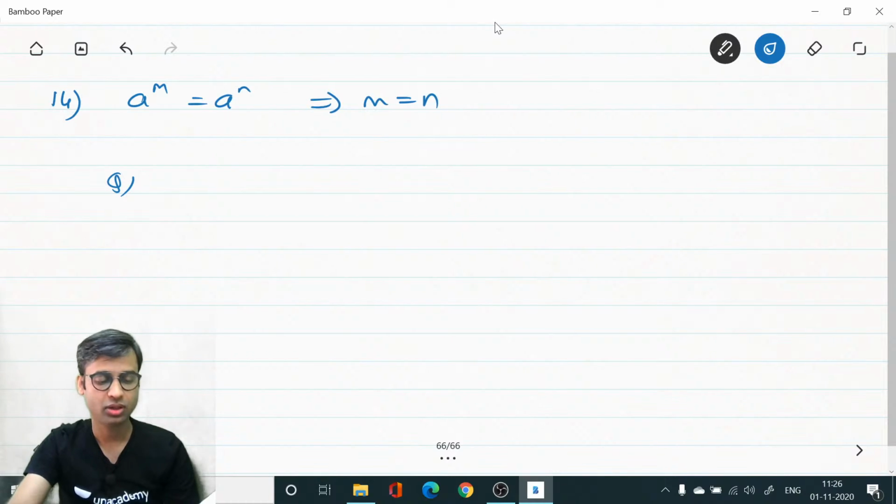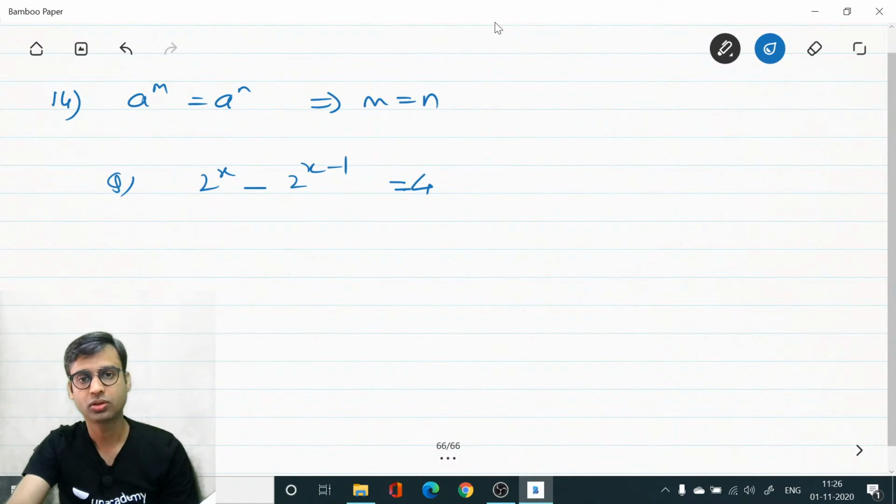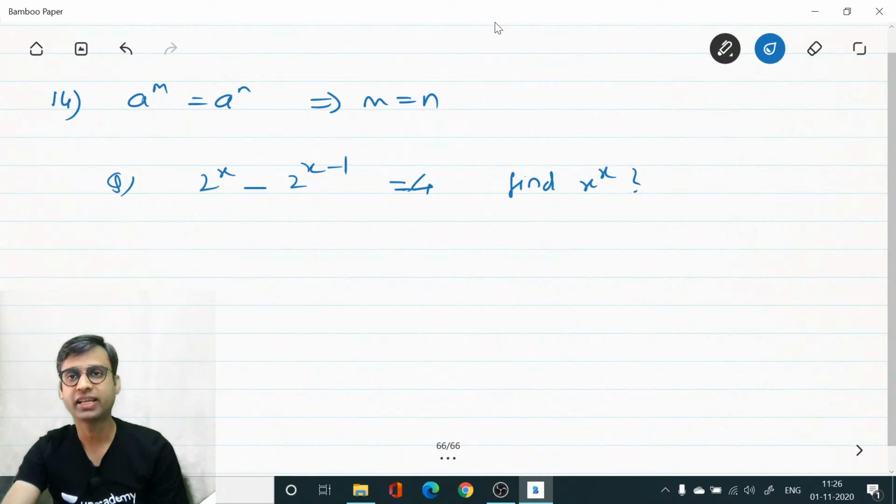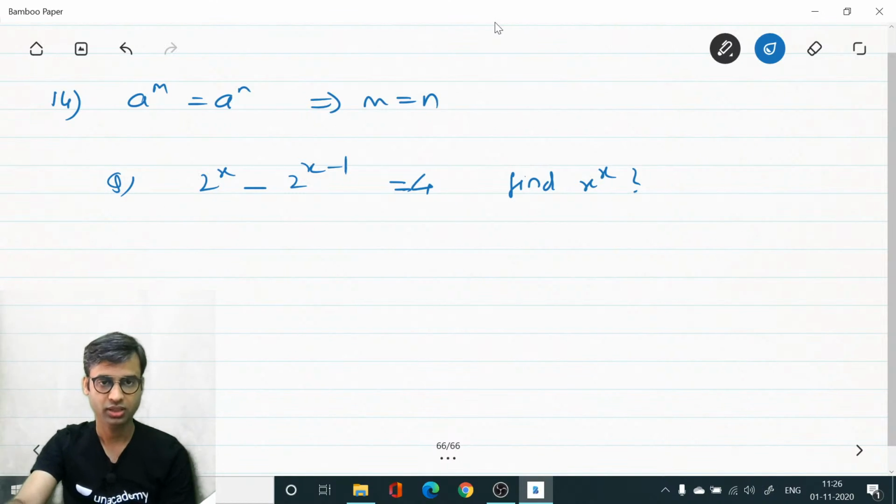Now quickly solve this question. 2 power x minus 2 power x minus 1 is equal to 4. Find x power x. I will give the options.